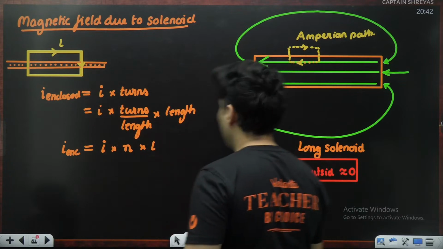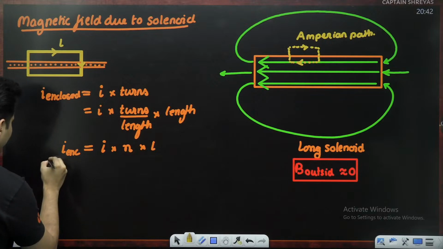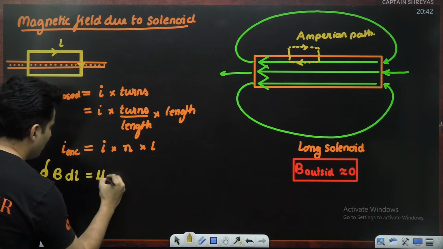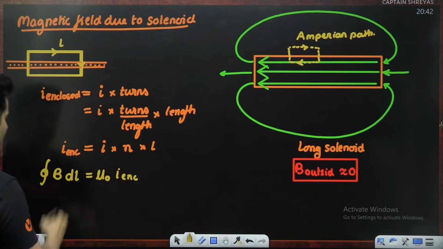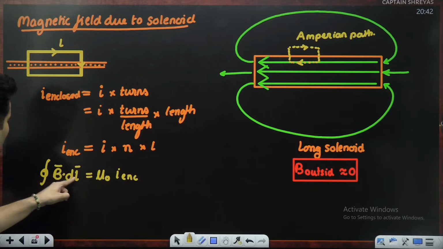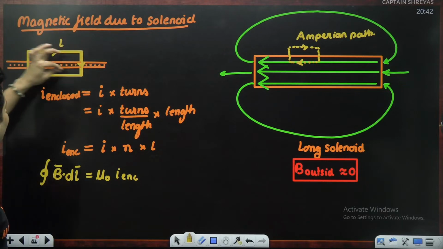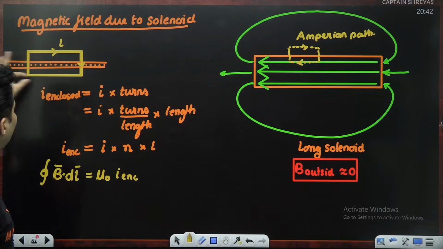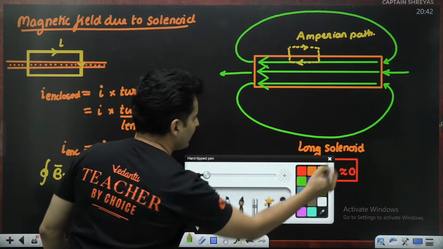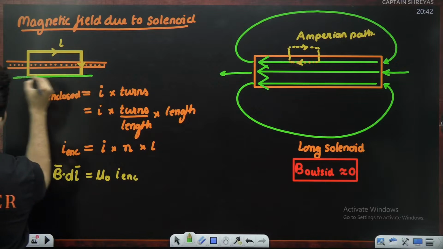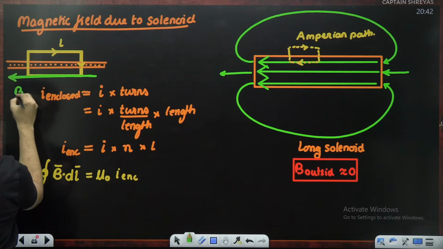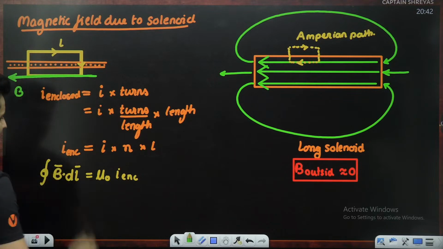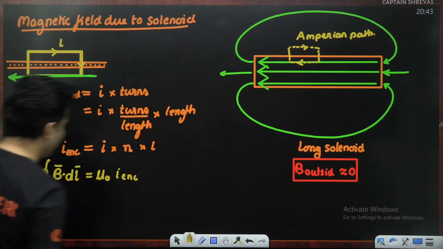Now let's apply Ampere's circuital law and see what we exactly get. The cyclic integral of B dot dl is equal to mu naught into I enclosed. The best part about this is that B is not there everywhere. Here it is 0, here it is not there. Only in this part inside can you see the magnetic field lines. So when I do this integration for the entire loop, I only have to do it for this side. In other parts, the magnetic field does not even exist.